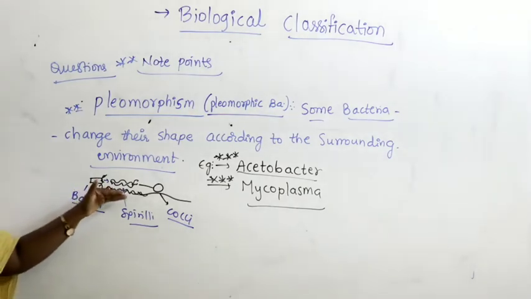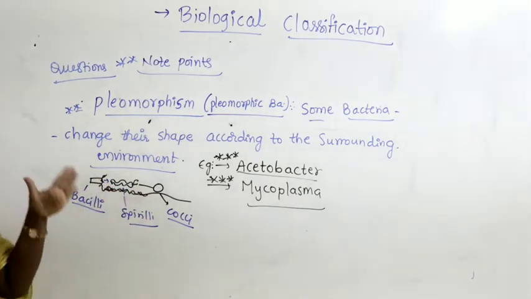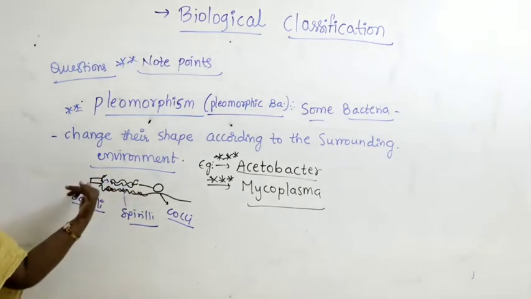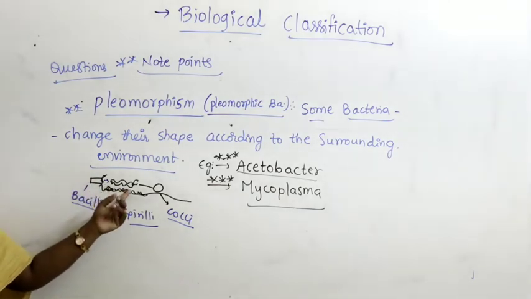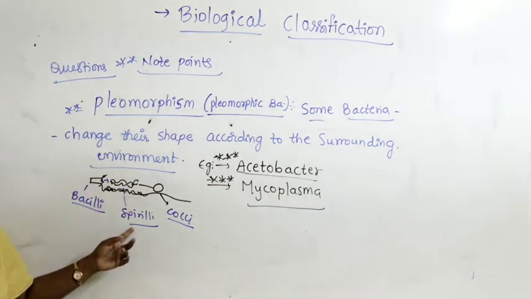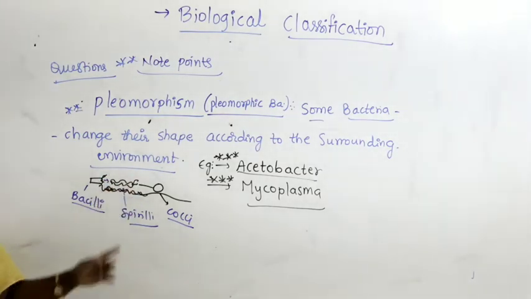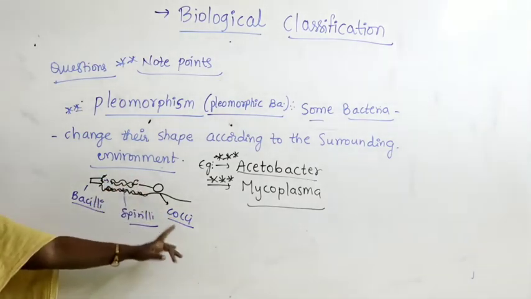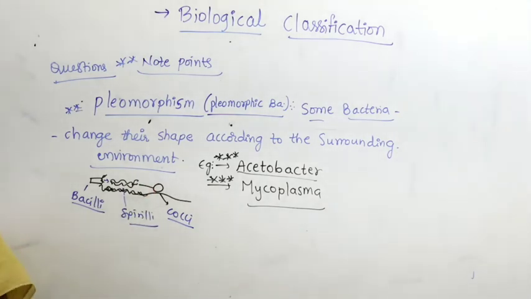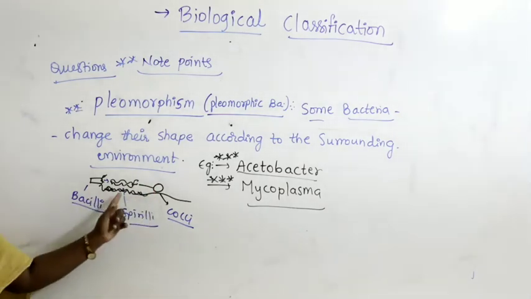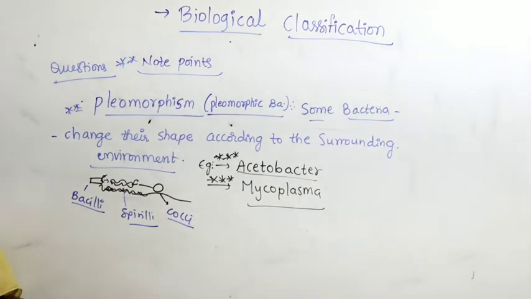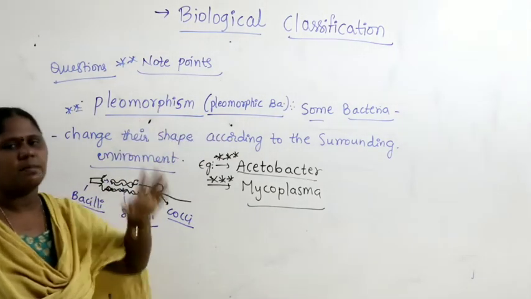Now it has entered an uneven surface and is unable to move with the rod shape, so it changes its shape into spirilla, a spiral shaped bacteria called spirillum. After crossing the uneven surface with the help of flagella, it gets a curved surface and immediately changes into cocci. So the bacteria's ability to change its shape is called pleomorphism. Such types of bacteria are called pleomorphic bacteria.